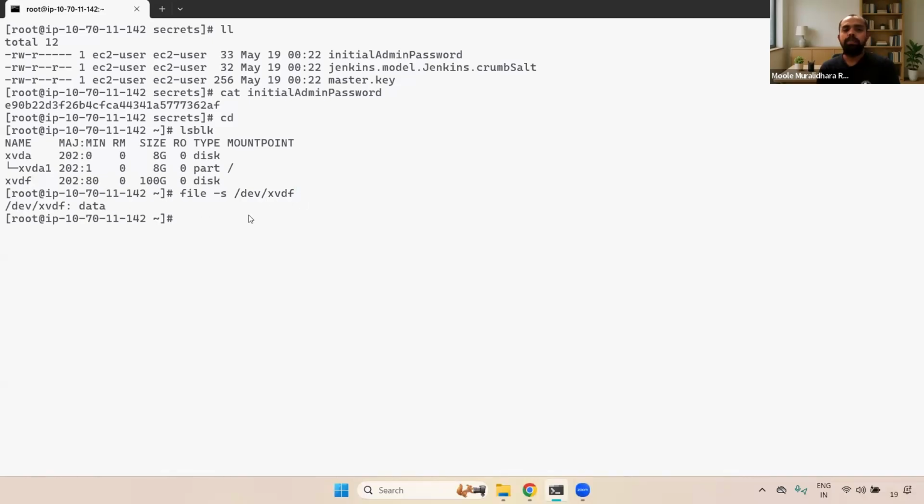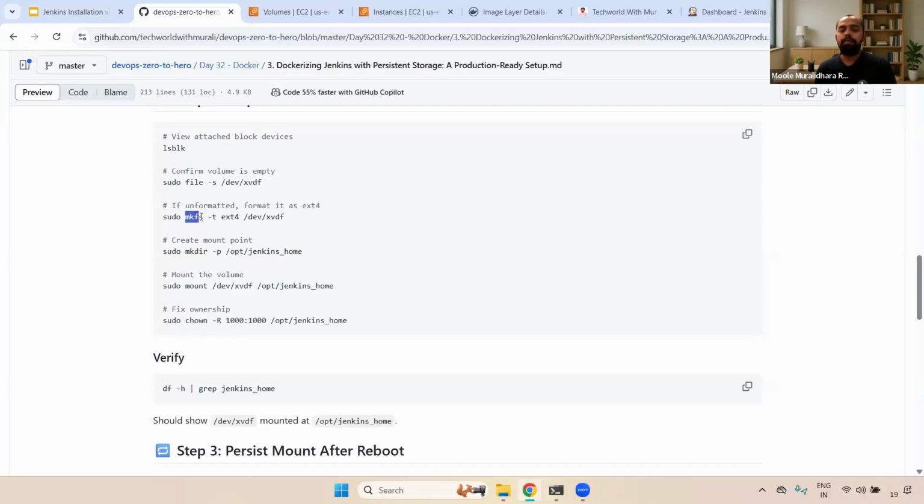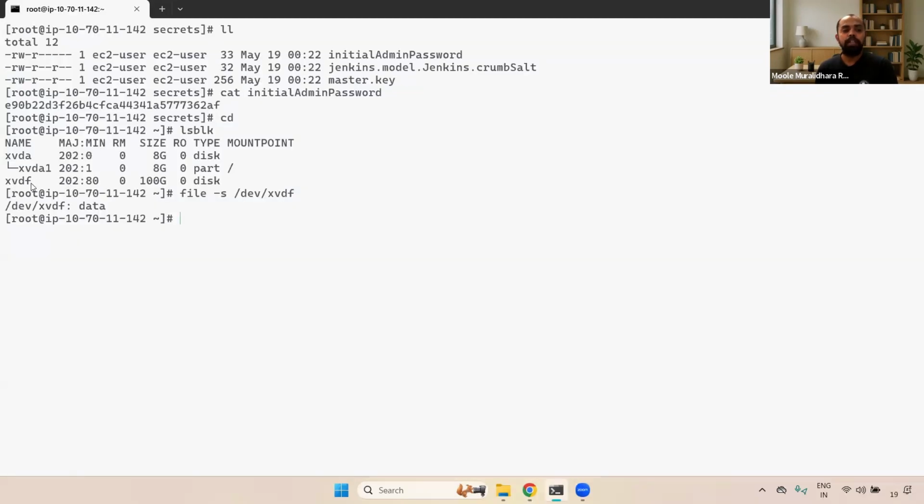Now if you see here, for whatever we have attached just now, we don't have any data because the EBS volume is brand new. That's why file -s shows nothing. Now, if this particular EBS volume is empty, we need to run this particular command: mkfs -t ext4 /dev/hvdf. Remember, guys, if unformatted, format it as ext4. If you run this command, it will delete the entire data. That's why don't run it if there is already data in this particular hvdf.